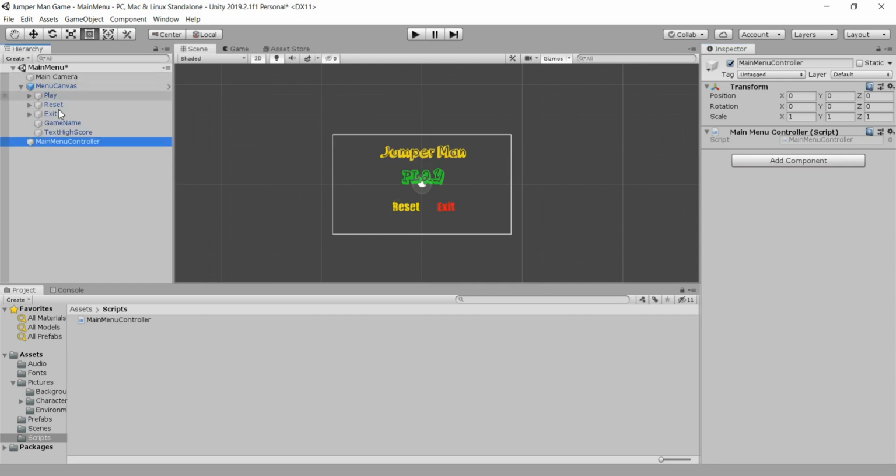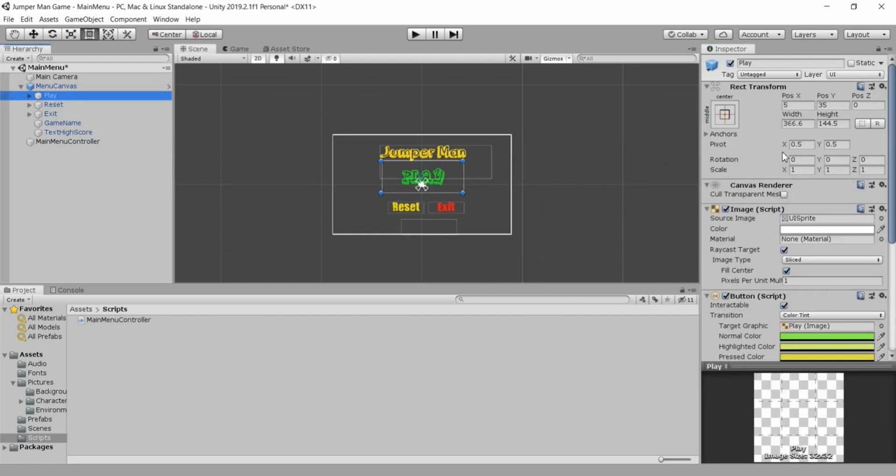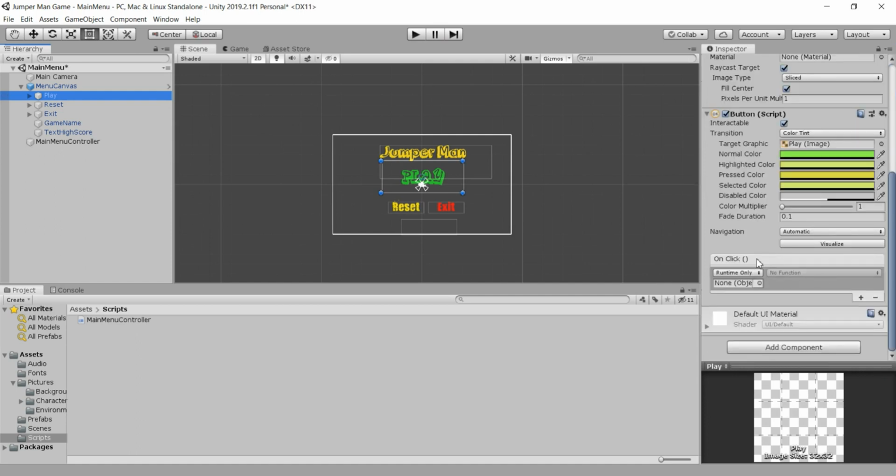So when we go now here in the main menu canvas, we are going here in the play button, and we see that here on click event, if you don't see this, there is an event for this on click.